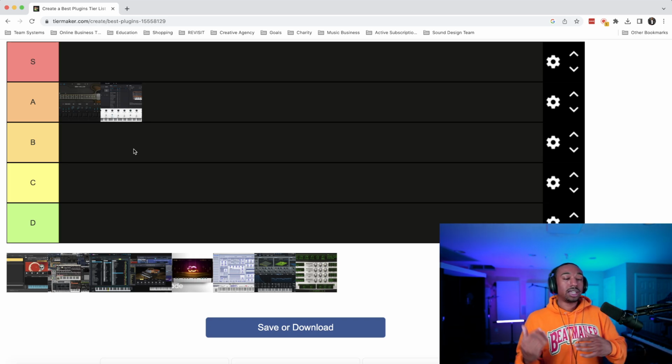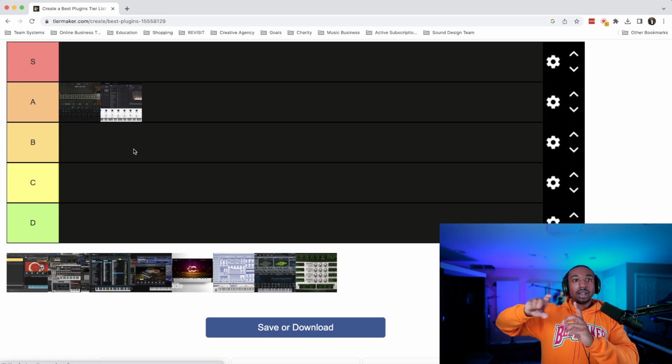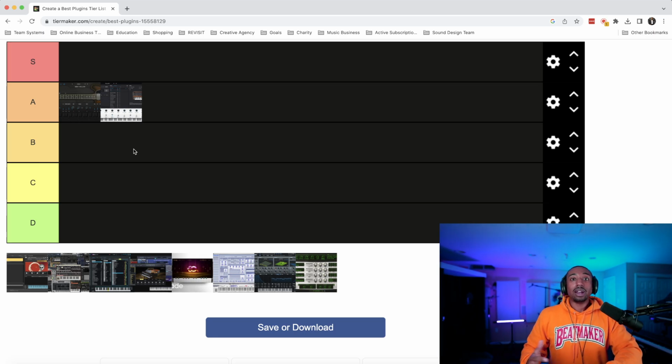So let's start off with ease of use. I think Analog Lab is pretty easy to use. You just click presets. You can edit the plugin if you want to. It's pretty easy to use. Now, saving banks and everything can be a little convoluted in a way, or how to import stuff can be a little convoluted if you don't know what you're clicking on. But for the most part, Analog Lab is pretty friendly when it comes to user experience. I was going to say something else, but I'll leave it for the next point.